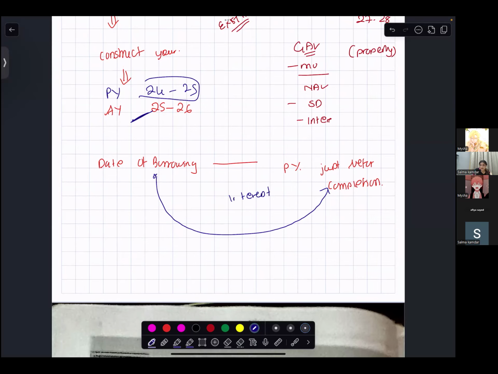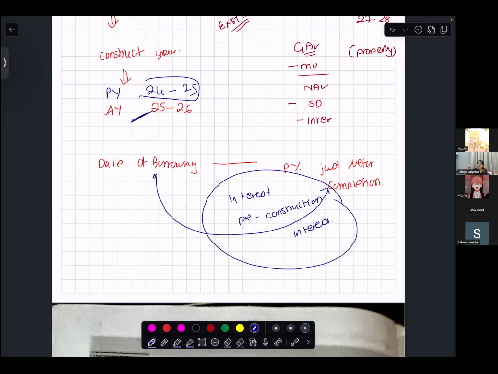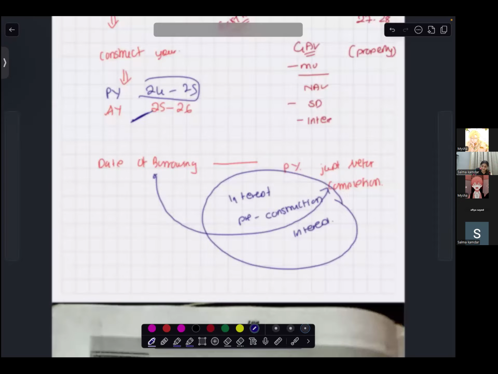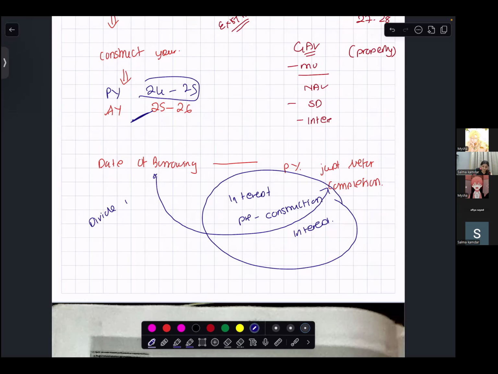And this interest is called what interest? It is called pre-construction interest. Whatever interest there is from the date of borrowing till the previous year just before the completion, you will divide it into 5 equal installments. How many equal installments? Five equal installments. And the entire interest is allowed to be deducted.